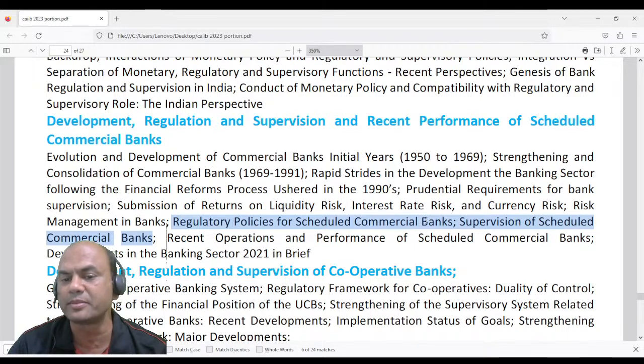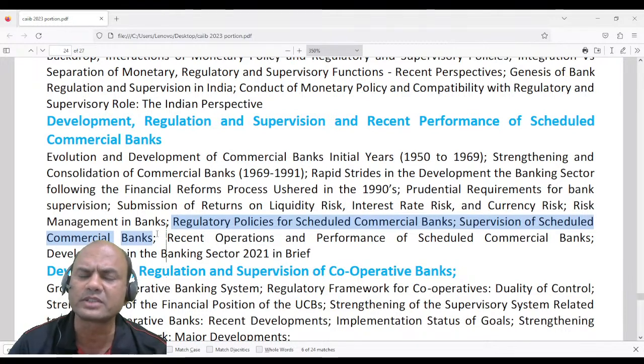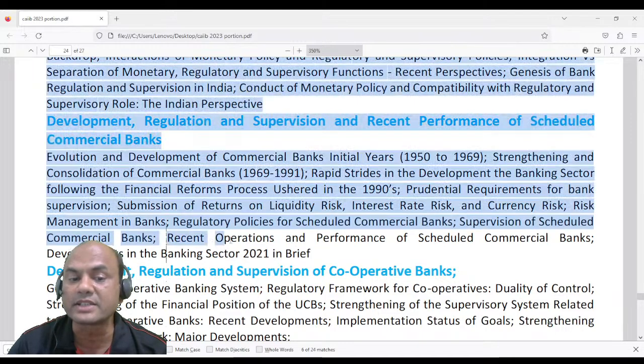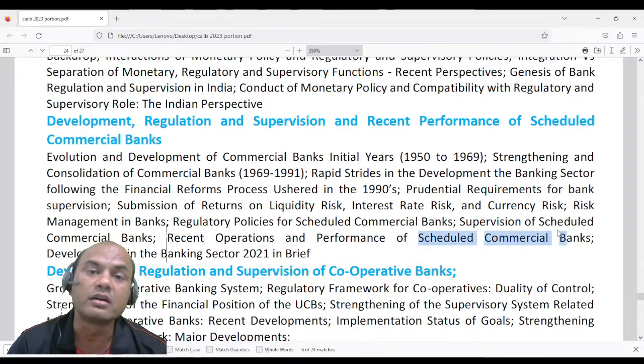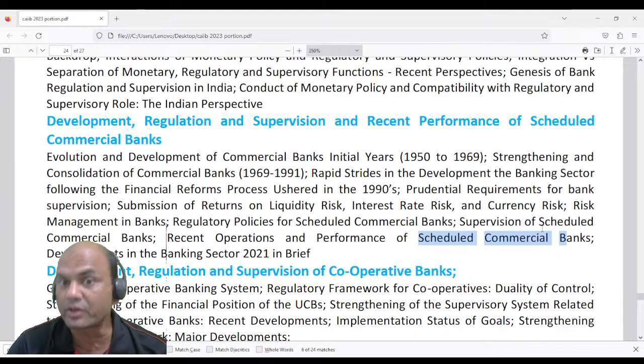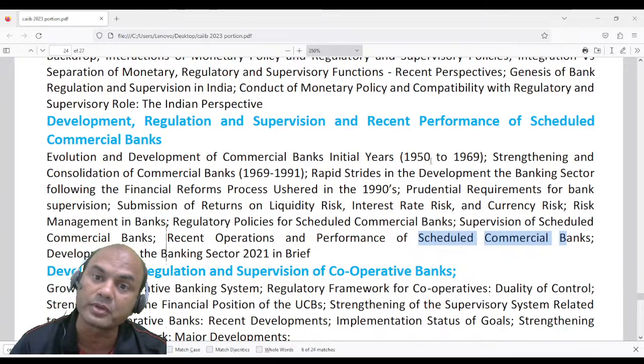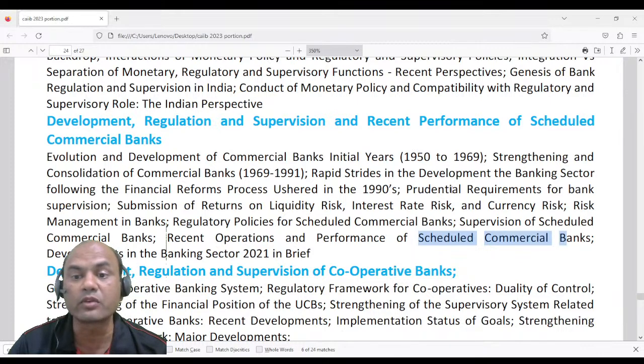Regulatory policy of SCBs, scheduled commercial banks, means it includes all the banks, right? And then supervision of scheduled commercial banks, all the nationalized private banks mainly, okay? Recent operations and performance of the scheduled commercial banks. So what are the recent changes in the scheduled commercial banks? Now this will include nationalized banks as well as private banks and foreign banks as well, because foreign banks have been told to form the WAS. Okay, and under the WAS they are operating in India now, means more than 20 branches.